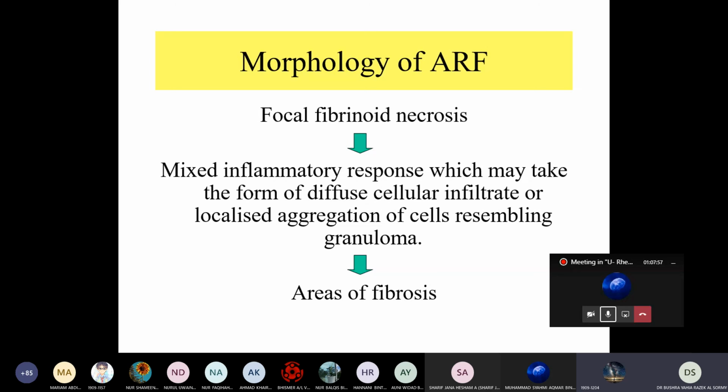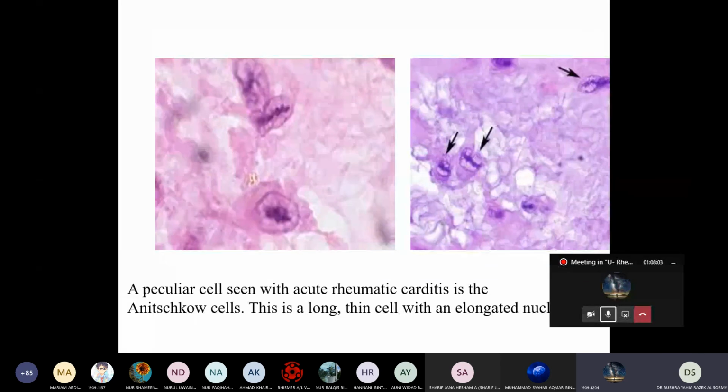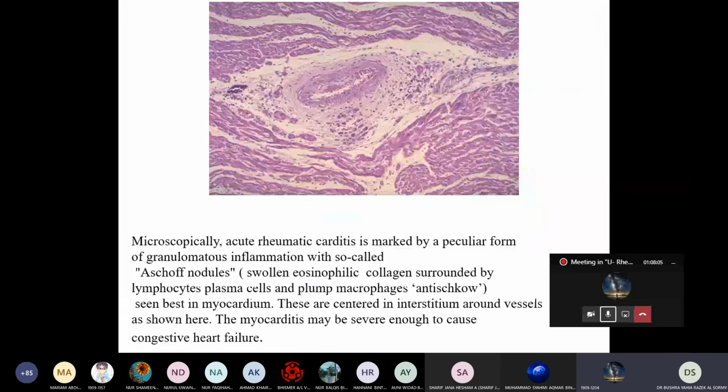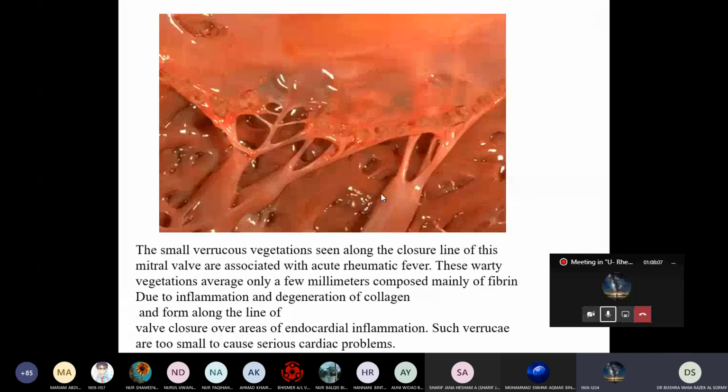During acute rheumatic fever, you said there will be vegetation on the valves. Yes, vegetation on the valves. Will the vegetation actually resolve or will it stay there?